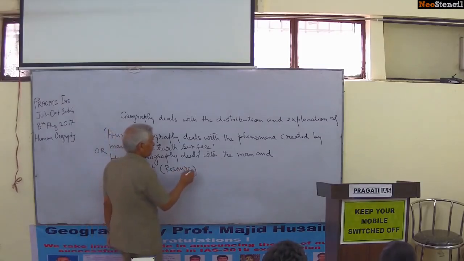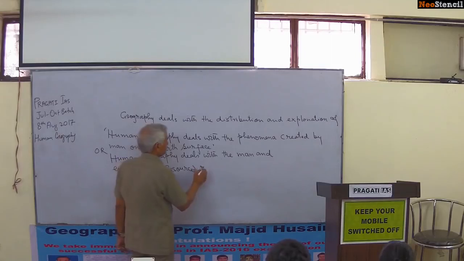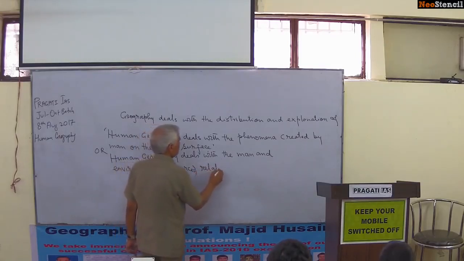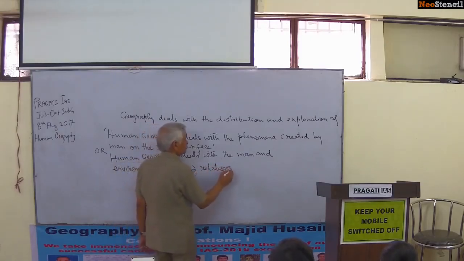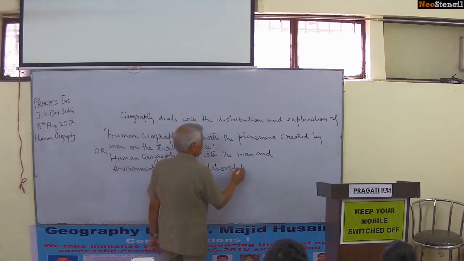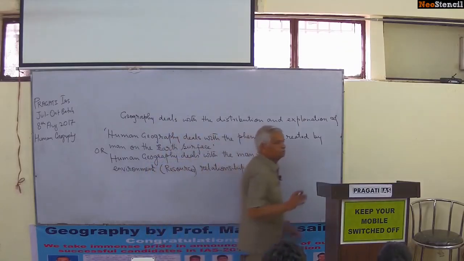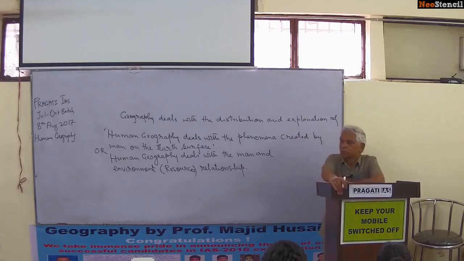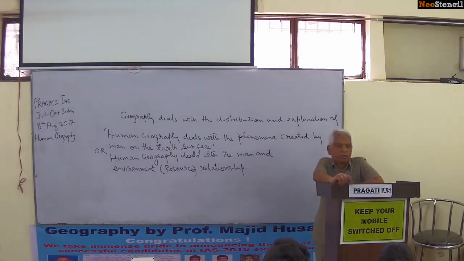Environment means resources. Human geography deals with the man and environment relationship. It is the simplest definition of human geography.